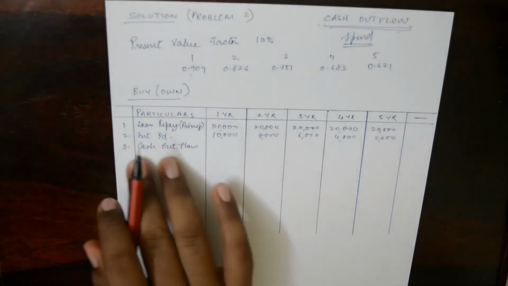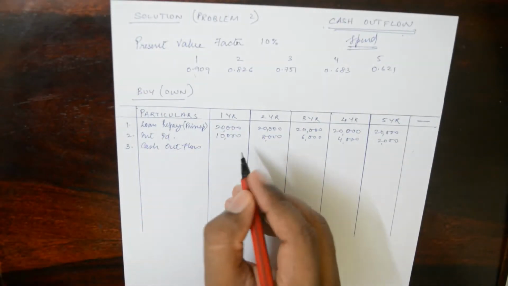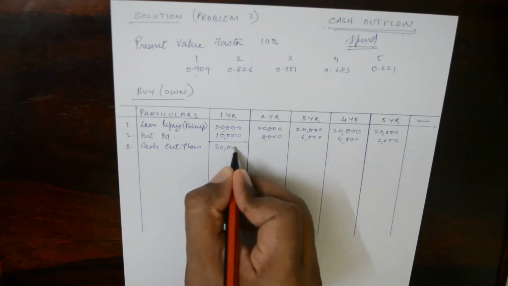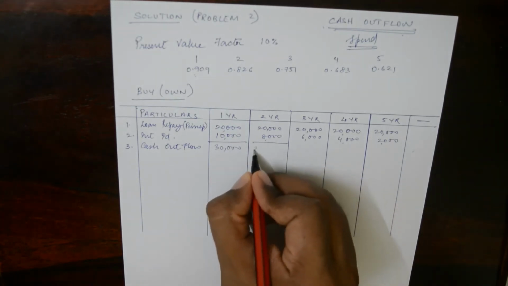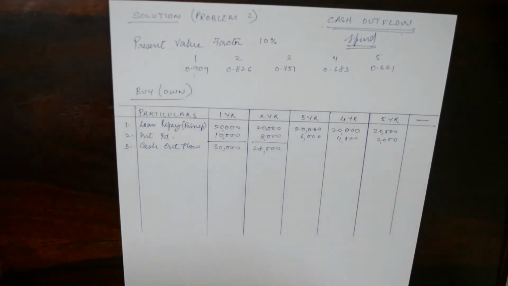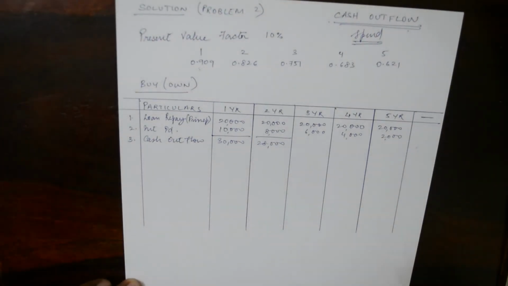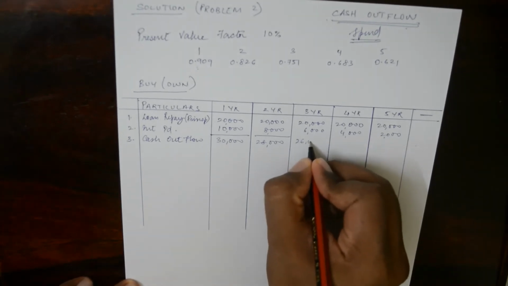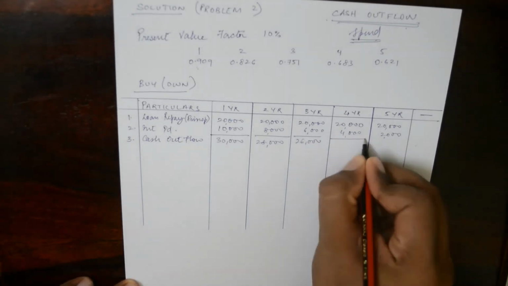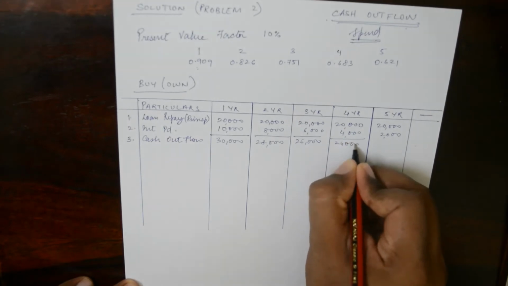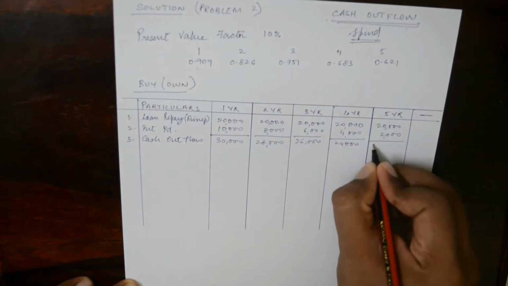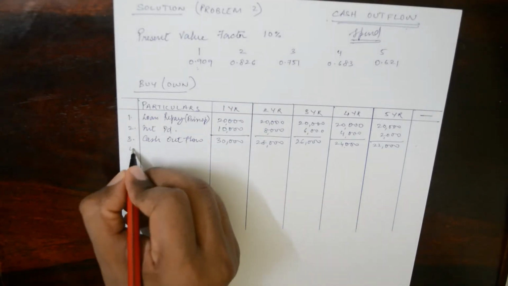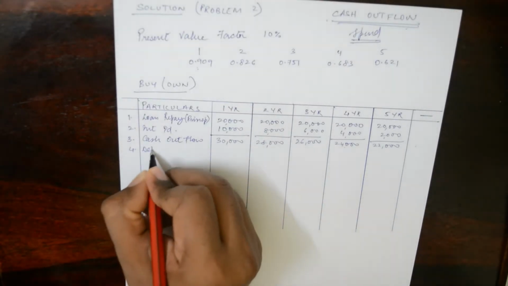The cash outflow for buying the asset comes to 30,000 in the first year, 28,000 in the second year, 26,000 for the third year, 24,000 for the fourth year, and 22,000 for the fifth year.